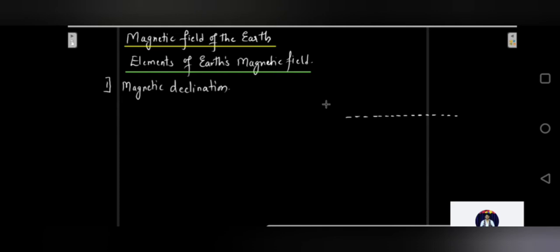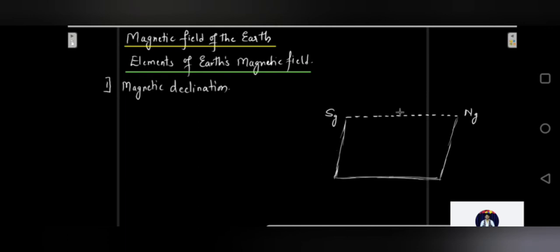Okay, let this be my geographic south, let this be my geographic north. Obviously this is going to be my plane. Let me draw a geographic meridian. I'll draw it a little bit slanting so that I can mark the angle. If I draw it plain straight, I won't be able to show the difference in the planes. So let it be a little bit slanting. So this is my geographic meridian.